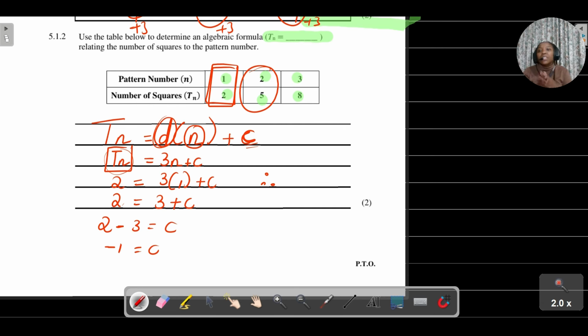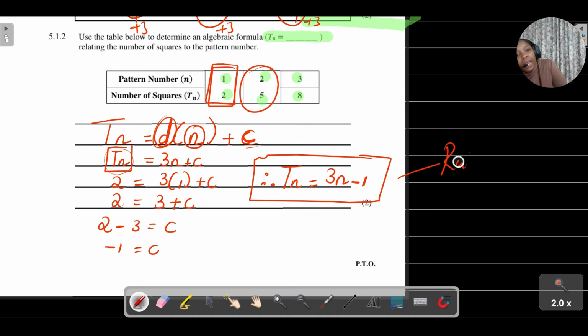If T5 is equal to 3 times 2 plus c, you'll still see that your constant c is equal to negative 1. Therefore, the rule is Tn equal to 3, because it's a constant difference, it doesn't change, multiplied by n, minus 1. So this is the rule for this pattern.